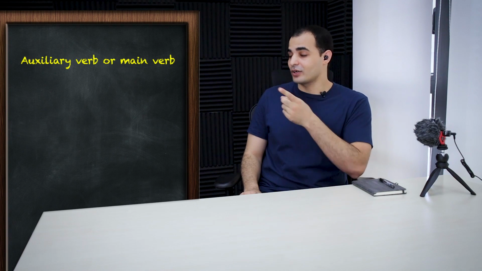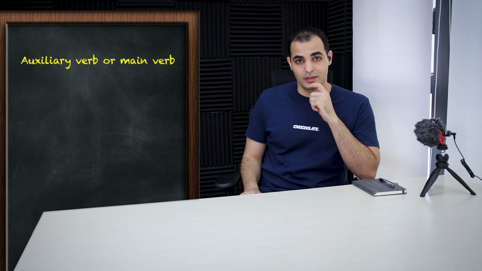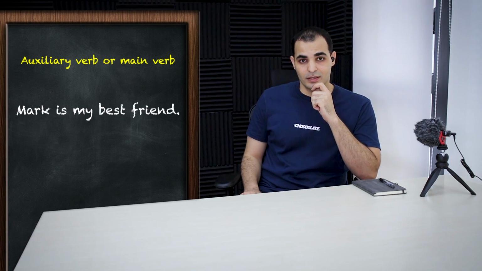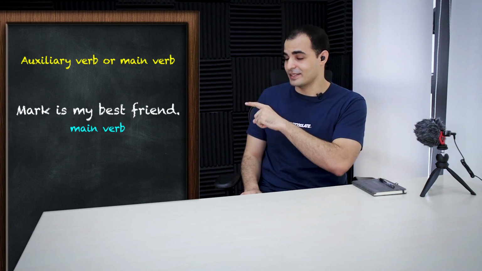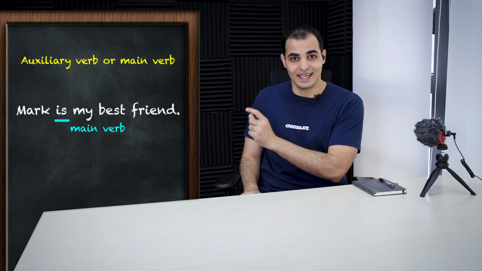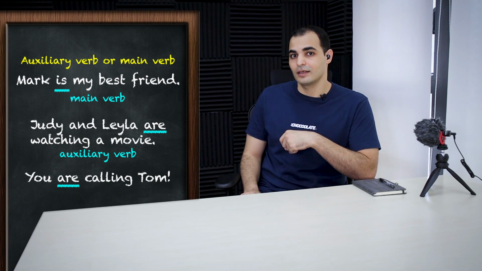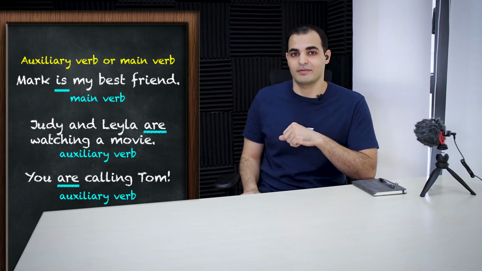Let's see. Auxiliary verb or main verb? Mark is my best friend. The answer is, that's a main verb. The word "is" here is the main verb. Judy and Layla are watching a movie. Auxiliary or main verb? The answer is auxiliary verb. You're calling Tom. The answer is auxiliary verb.